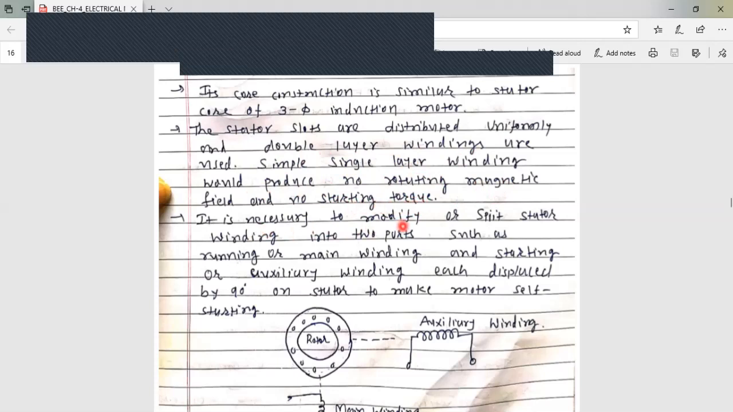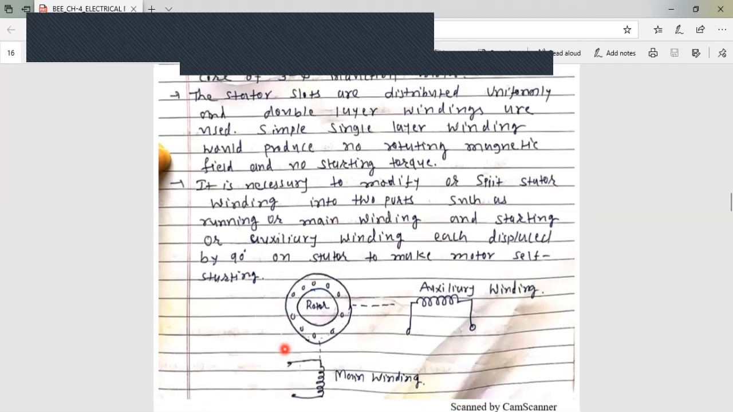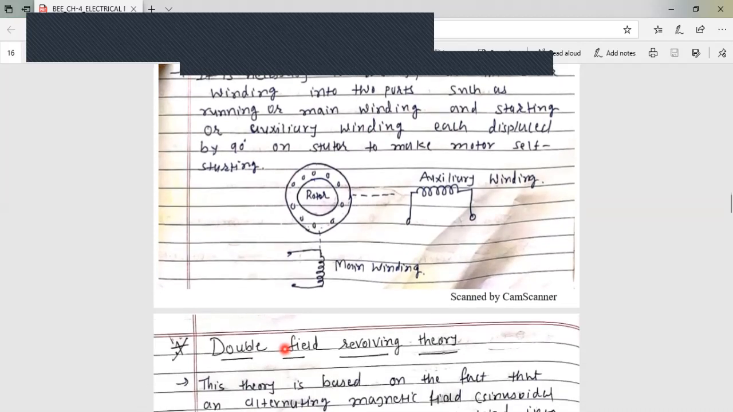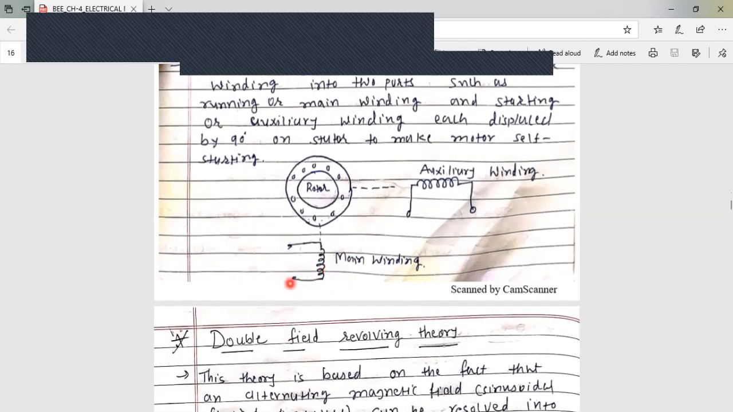So it is necessary to modify or split the stator winding into two parts, such as the running or main winding and the starting or auxiliary winding, each placed 90 degrees apart on the stator to make the motor self-starting. So the stator has this type of two winding, main winding, and this is the auxiliary winding. So here we can divide that single phase winding into two sections, main winding and auxiliary winding, and these two windings are exactly 90-degree placed.